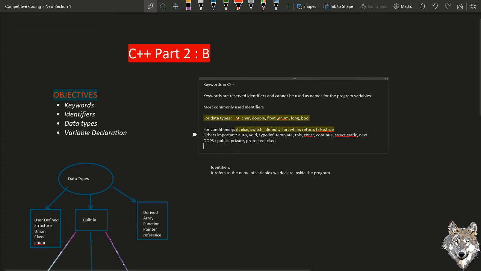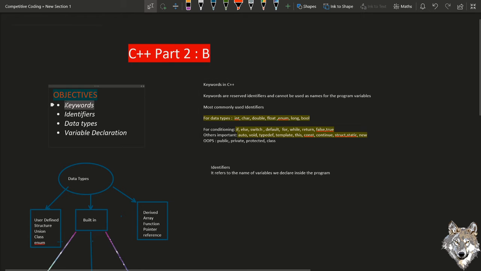Besides that, const, continue, struct, static, new, these are all most commonly used when it comes to competitive coding, as far as I know. If there is something new, you can search on Google or the internet, but these are the basic things we can take care of and start competitive coding. While talking about object-oriented programming, which is the best part of competitive C++, it also contains access specifiers like public, private, protected, and class. These all come under the keywords of C++.